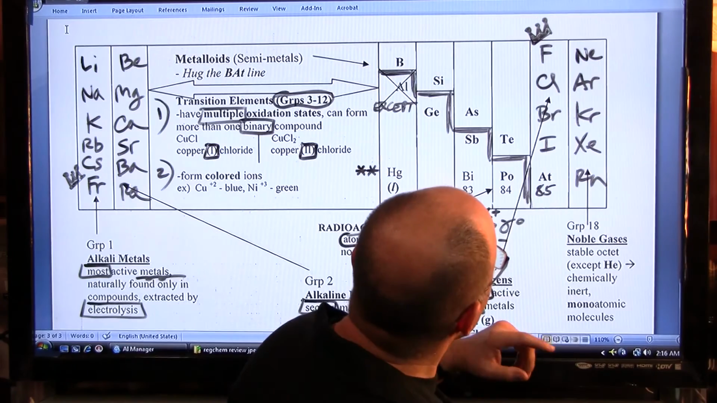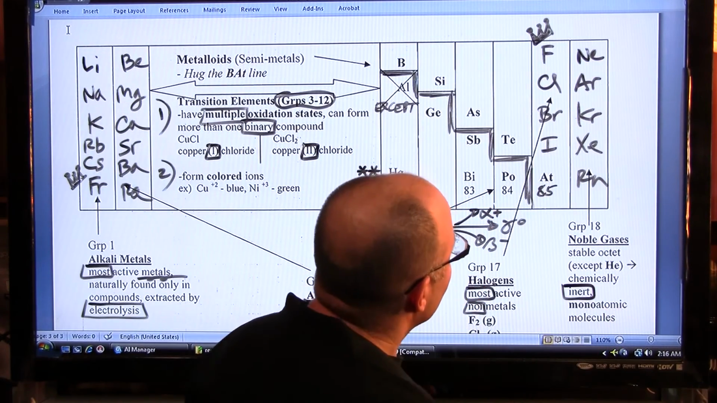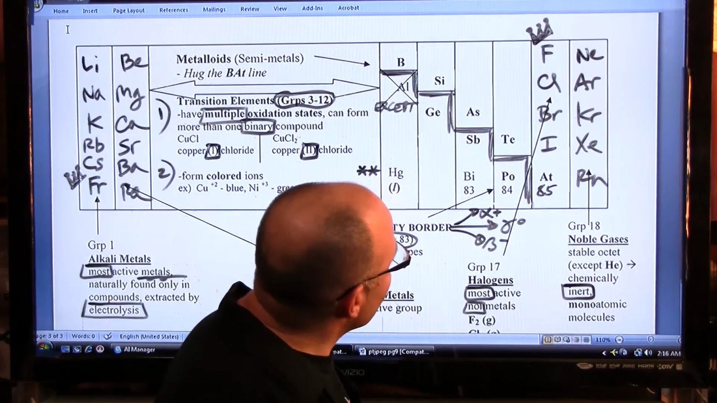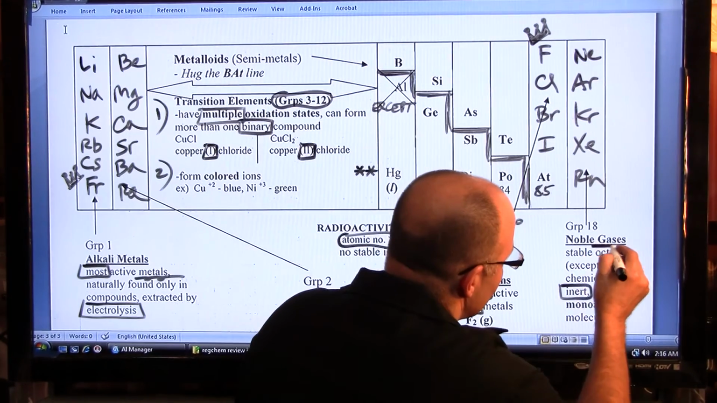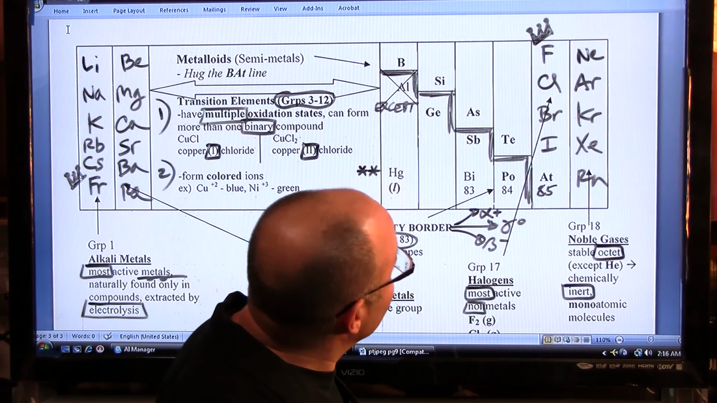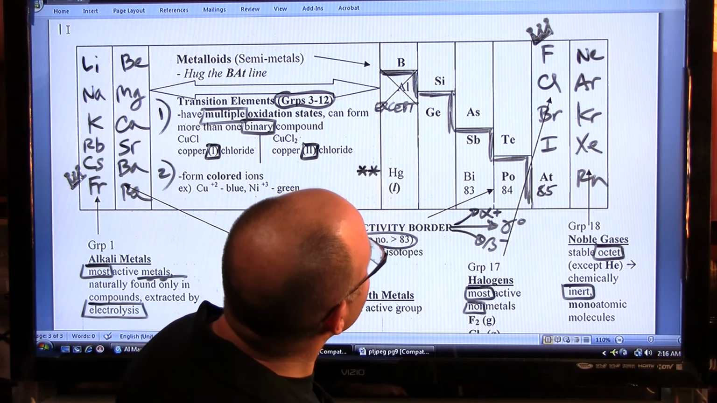So the noble gases are inert, chemically inactive. And the reason for that, as I said before, is that they have what is called a stable octet. So those 8 electrons make them chemically inert. All right. There are exceptions, which we'll mention in a second.